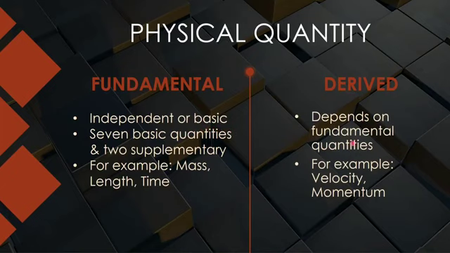but derived quantities depend upon the fundamental quantities, like you have studied in your 9th class about the velocity and momentum. You can talk about the force, you can talk about impulse. Those are the quantities which are dependent upon the fundamental quantities. So all physical quantities I have divided into 2 branches. One are fundamental, another are derived. And of course we have earlier done in your lower classes that physical quantities can be scalar or vector. That is another way of dividing the physical quantities. So this is one way which we have to learn today. That is, one is fundamental, another is derived.